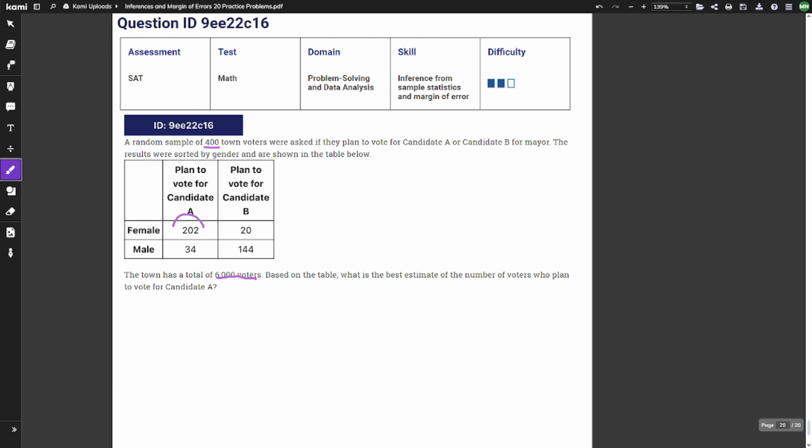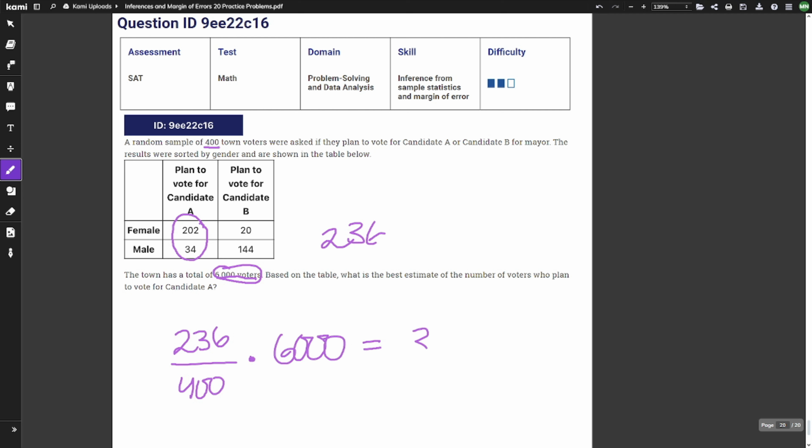And it's going to be the sum of this. So 202 plus 34 is equal to 236. So we know that 236 out of 400 voters plan to vote for candidate A. But we want to know the total number of voters for all 6,000. So we're going to multiply that by 6,000. And this multiplied by 6,000 is 3,540. So that is our answer.